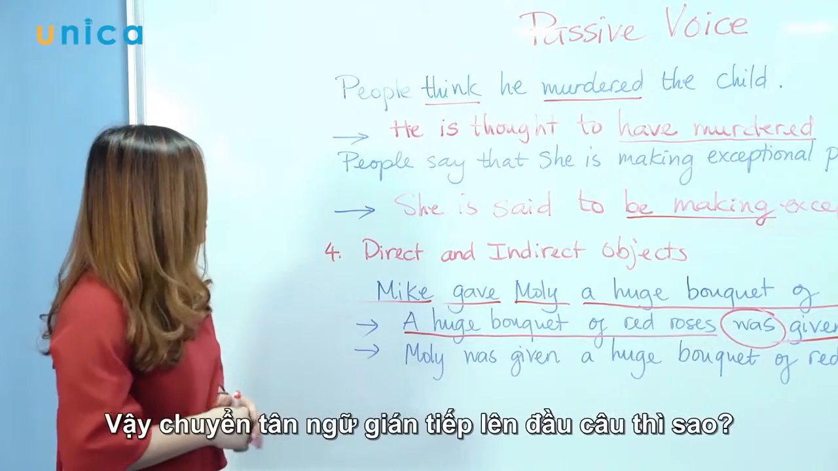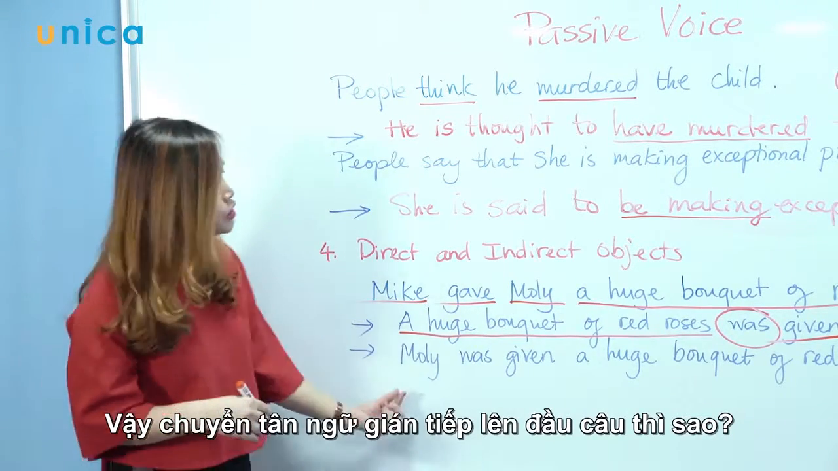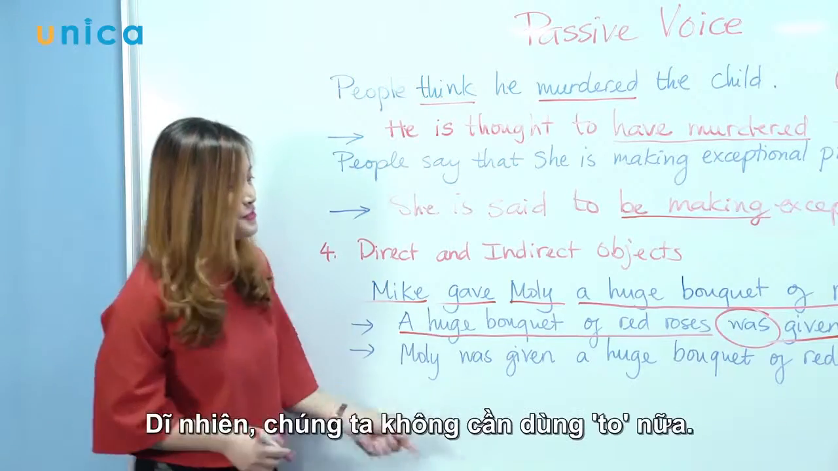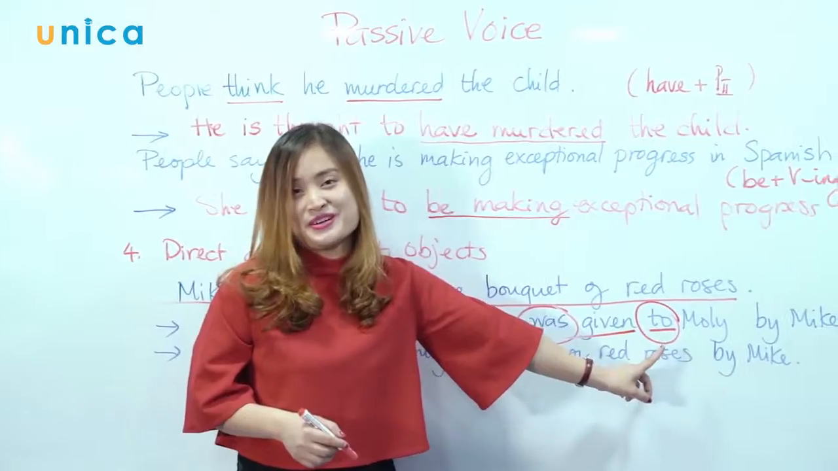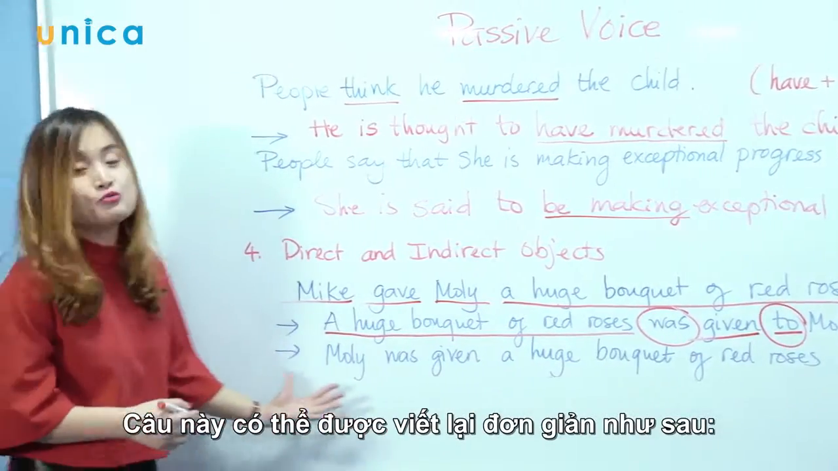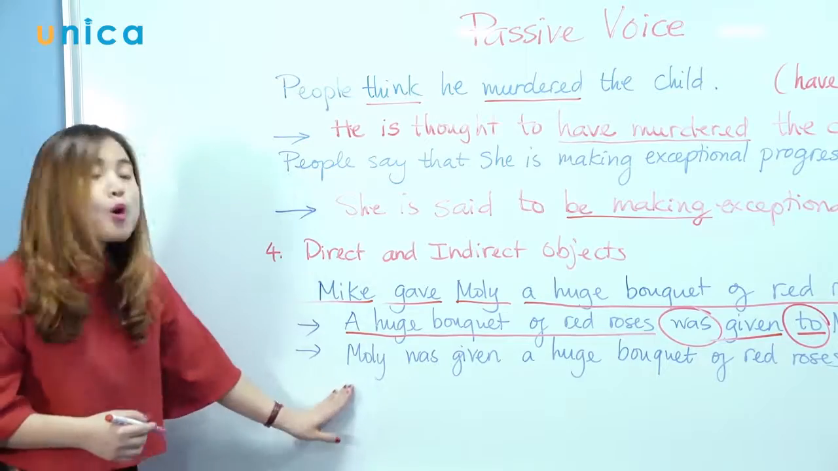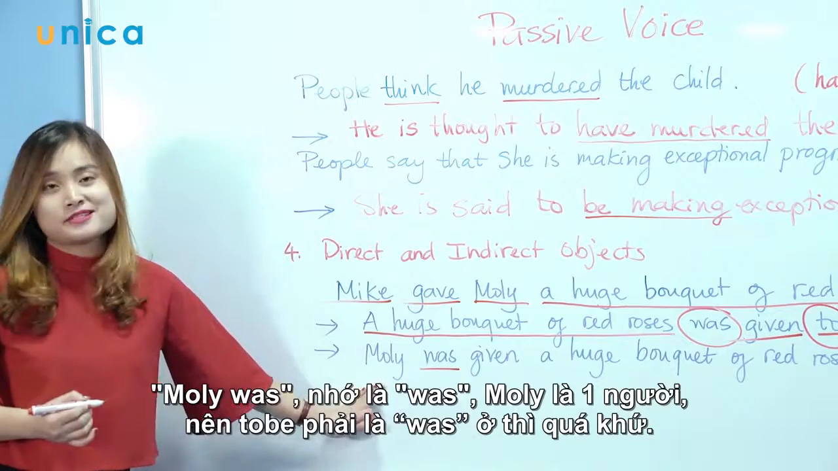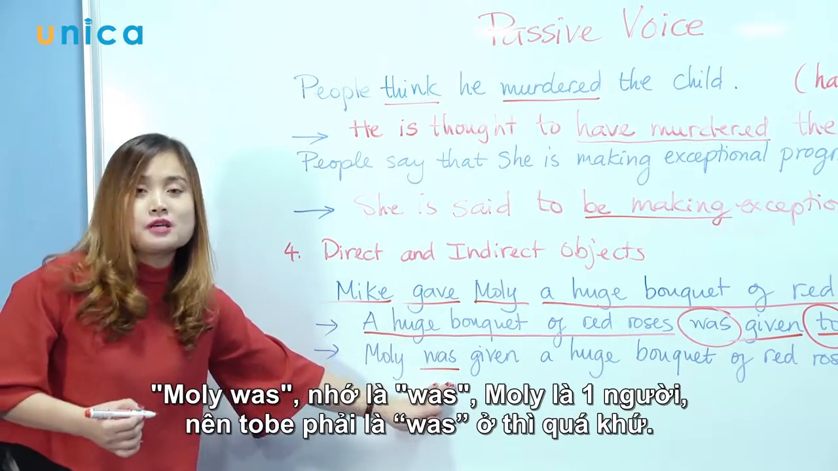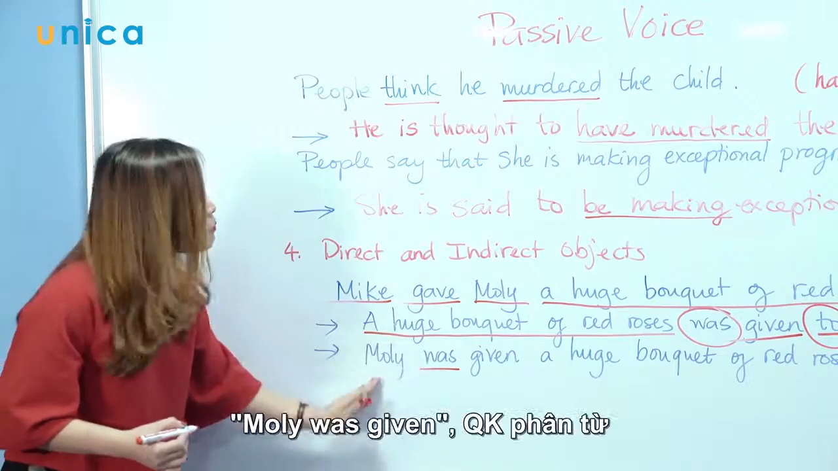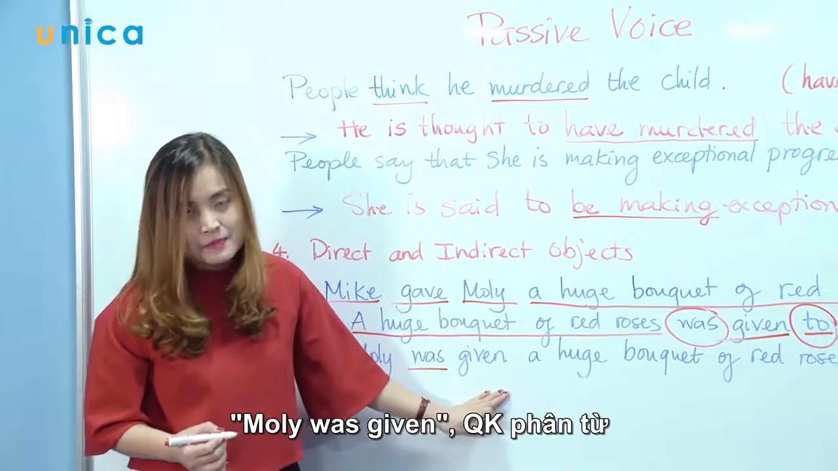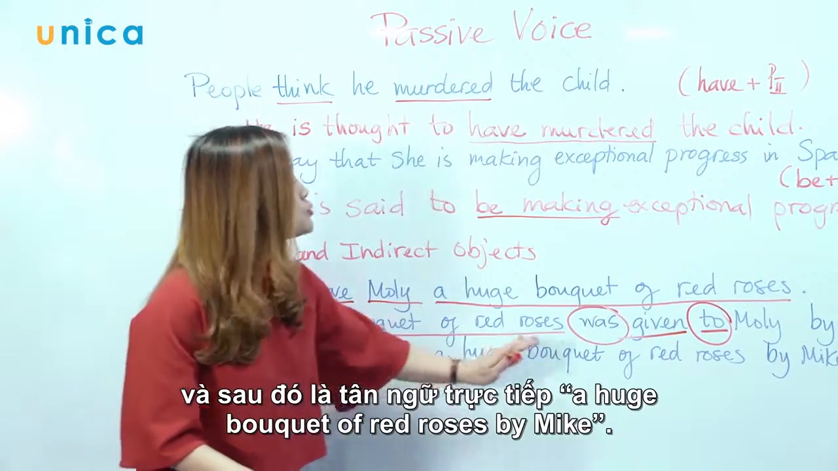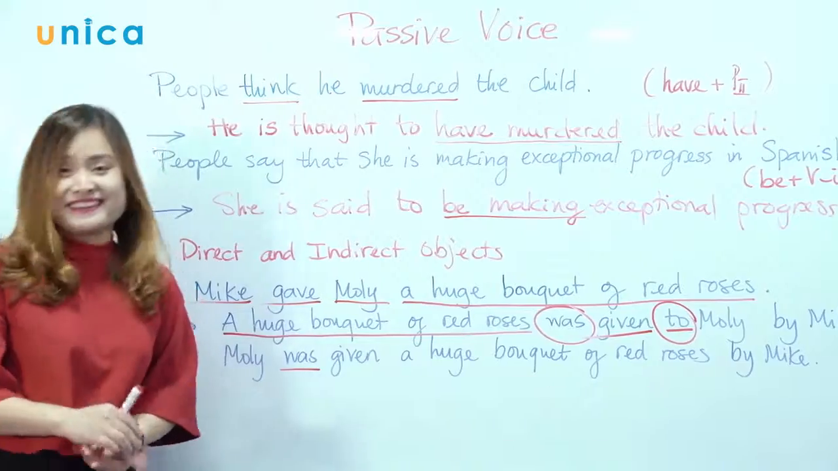Right? Good. How about putting the indirect object at the beginning of the sentence? Of course, we don't need to use to anymore. All right? So this one can be rewritten simply like this. Molly was, remember, was. Molly is a person, so the to be here must be was in past tense. So Molly was given, past participle, and then the direct object, a huge bouquet of red roses by Mike.